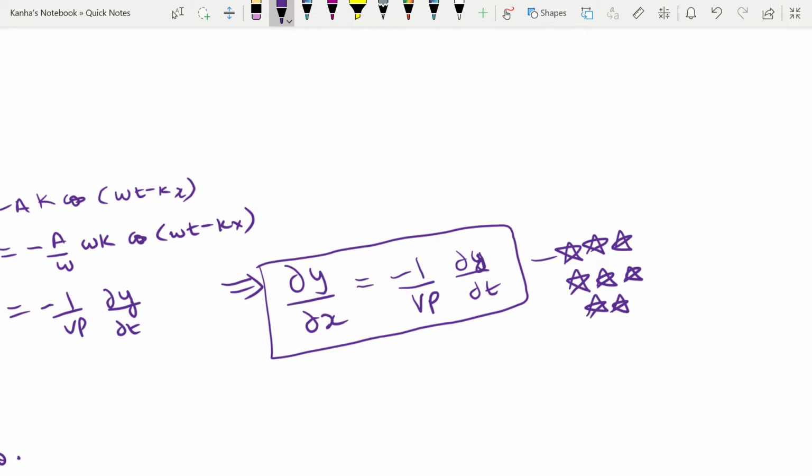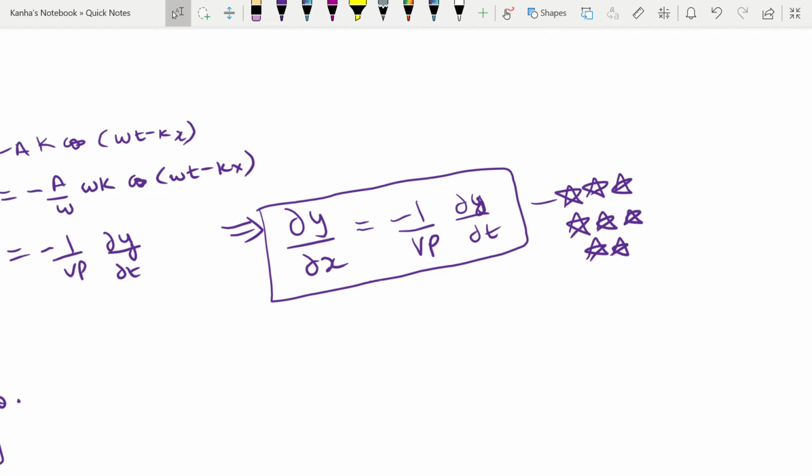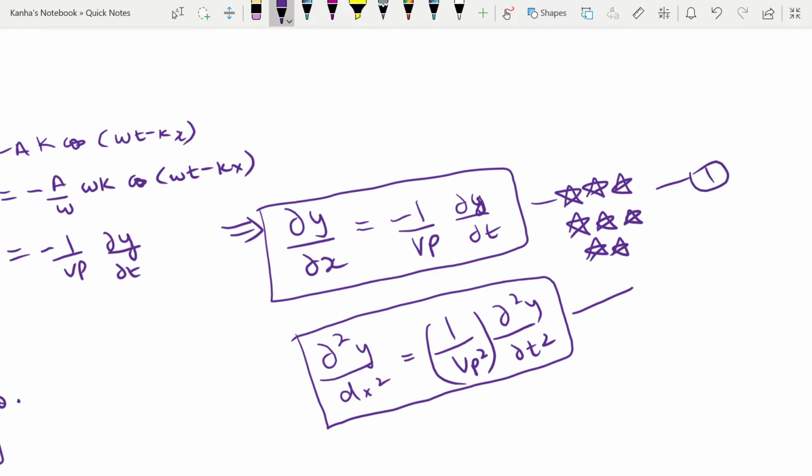From the paper's perspective, you can also find one more equation, which is the differential equation of harmonic progressive waves. I can write that down also. That says d square y by dx square is equal to 1 by vp square into del square y by del t square. You should note this down also. These two are important, and we'll probably be seeing how we'll be using them in the papers.